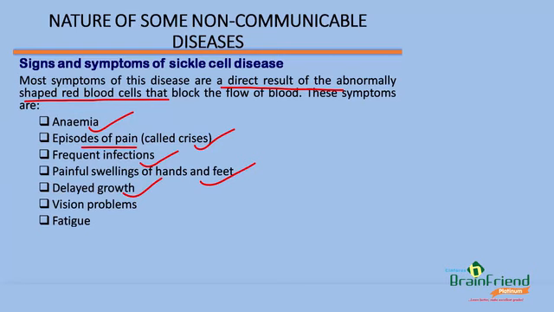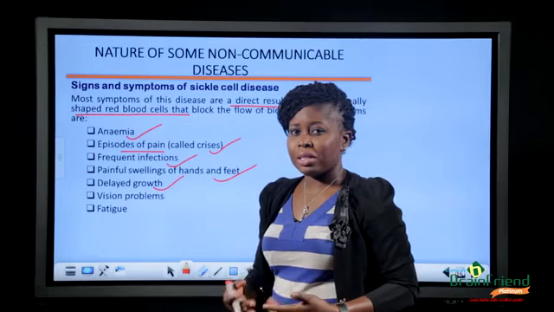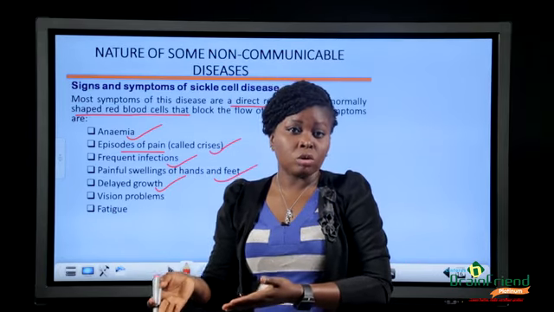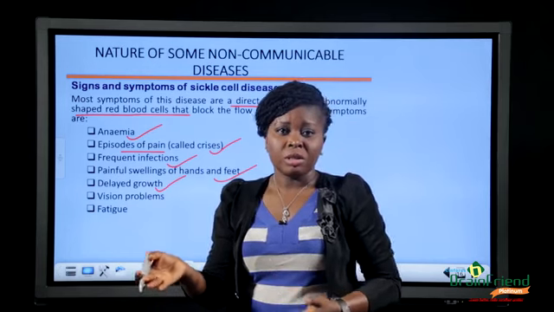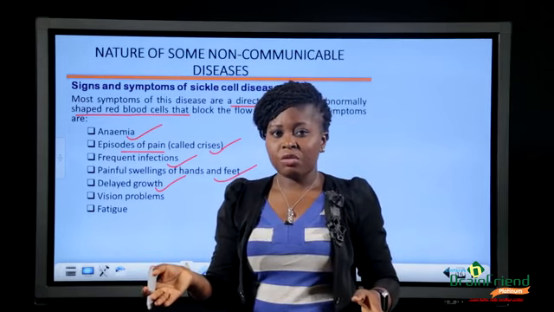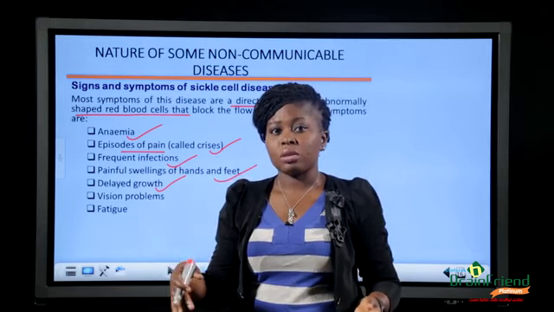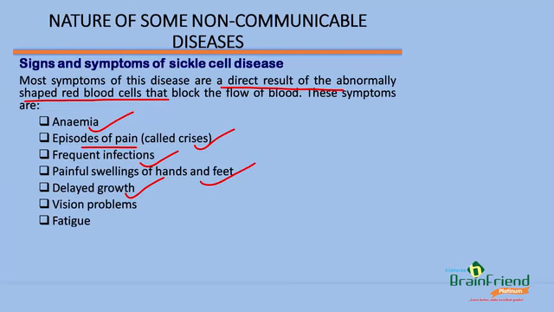Some sickle cell sufferers, you see them, they don't grow healthy like other children. For example, if you see a 10-year-old sufferer and another 10-year-old healthy child, you see that the sufferer would have what we call stunted growth. He will not grow as fast as his or her peers. Then we also have vision problems, and they are always fatigued, they are always tired.